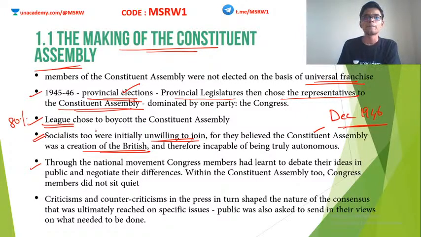But even though the Constituent Assembly was dominated by the Indian National Congress, you have to understand that the Congress itself had many divisions. The Congress had members from the South, East India, North India, etc. Some of the Congress members were Muslim. Some of them were pro-Hindu. Some wanted landlordism to continue. Some preferred complete consolidation of lands. So there were huge differences and diversity within the INC members itself.